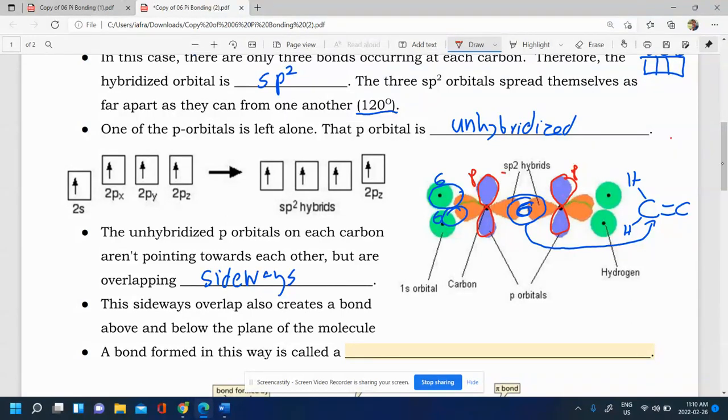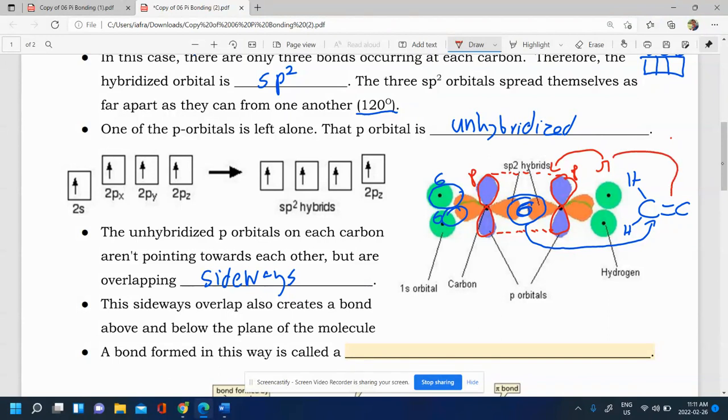So I'll do this as a dotted line because they're not like a direct connection, but they're overlapping sideways with each other, top and bottom here. So that's their overlap. And that sideways overlap, which is not very strong, it's still an overlap, that consists of the 1 pi bond. I know I made 2 lines there, but it actually consists of just the 1 pi bond. You have sideways overlap above and below there. That's the 1 pi bond that contributes to the overall double bond.